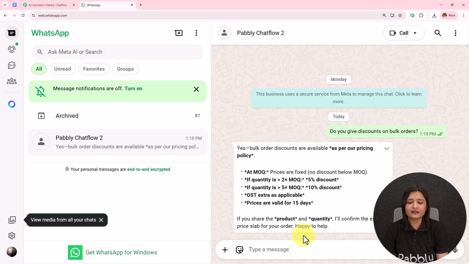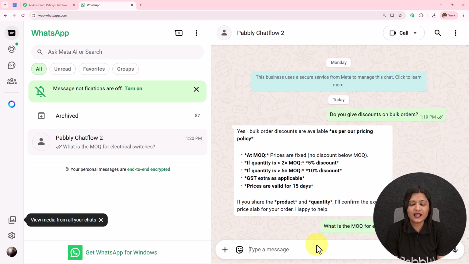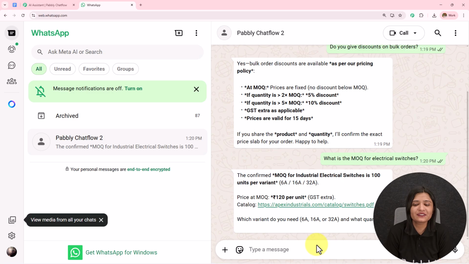Next, I'm going to enter another question like, what is the MOQ for electrical switches? I have sent this question. Now let's wait for the reply. So here I have received this reply. The confirmed MOQ for industrial electrical switches is 100 units per variant. Then it has provided me the price and then it has provided me the catalog link. So if I click on this, I will be redirected towards that page.